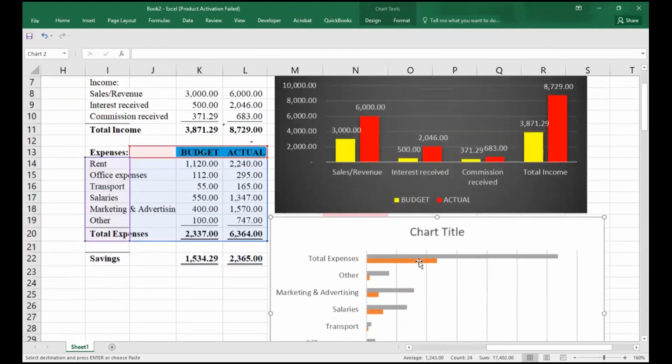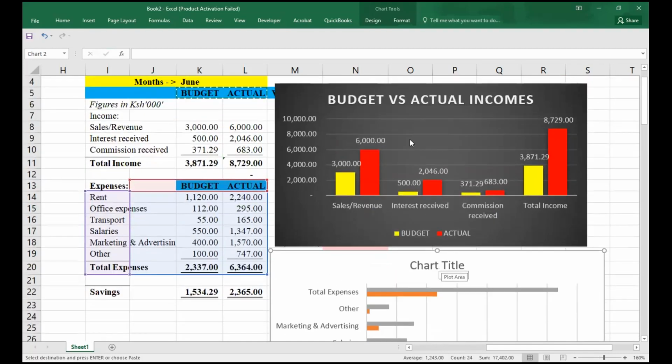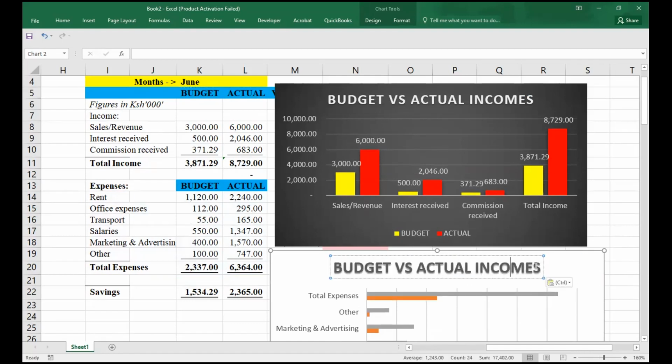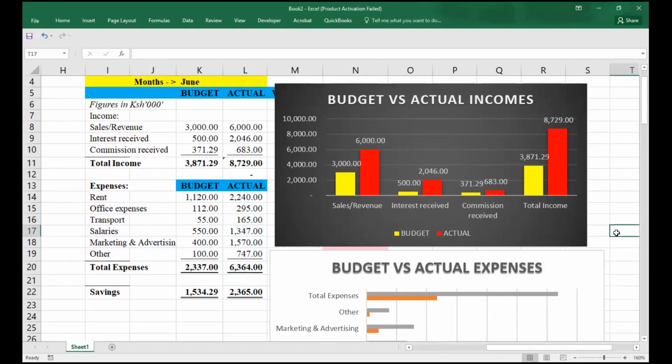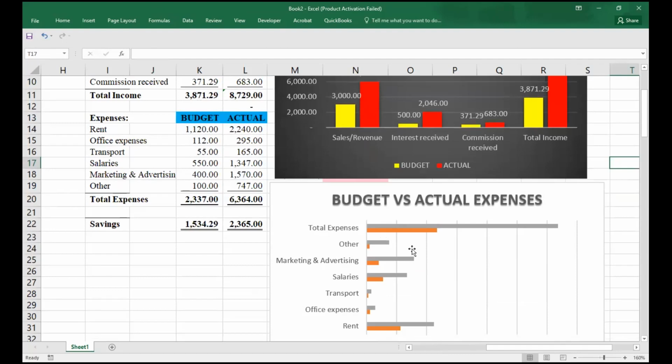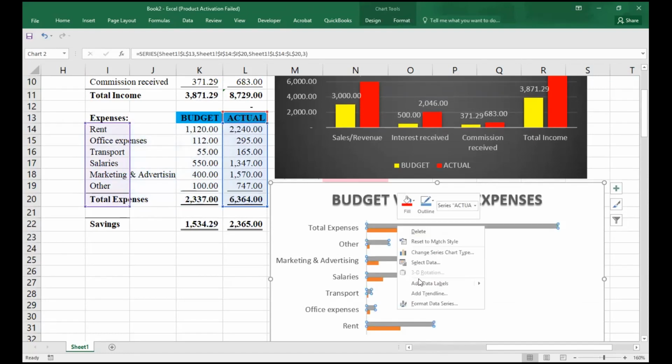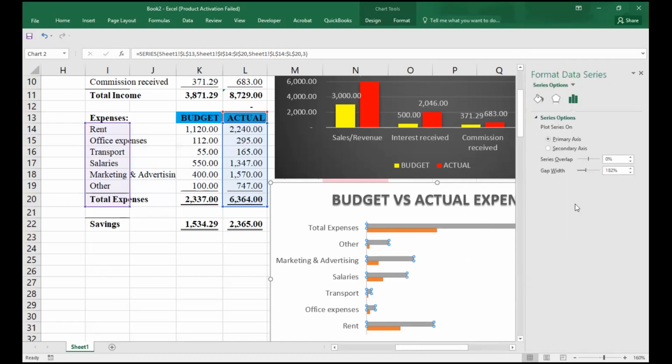So literally on this end, chart title is important. You can come and copy paste this one here. These are now expenses. Is this chart pleasing your eyes? I don't know, that one depends with you, right? So literally I can format it by increasing the gap width here, or reducing the gap width.